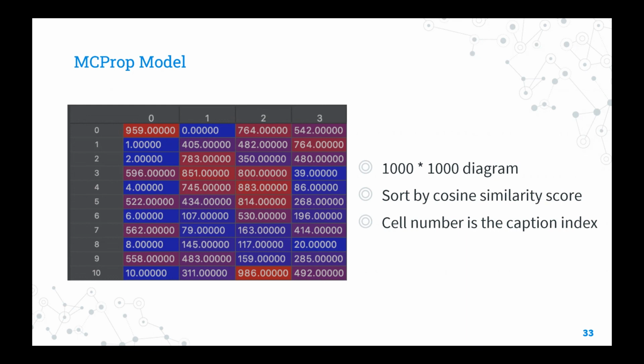For example, the first row, which has index 0, matches the index 959 caption best, and then index 0. The purpose of this table is to solve the huge test dataset problem. We only focus on these 1000 test cases, which will be used for the classic C-rank model.